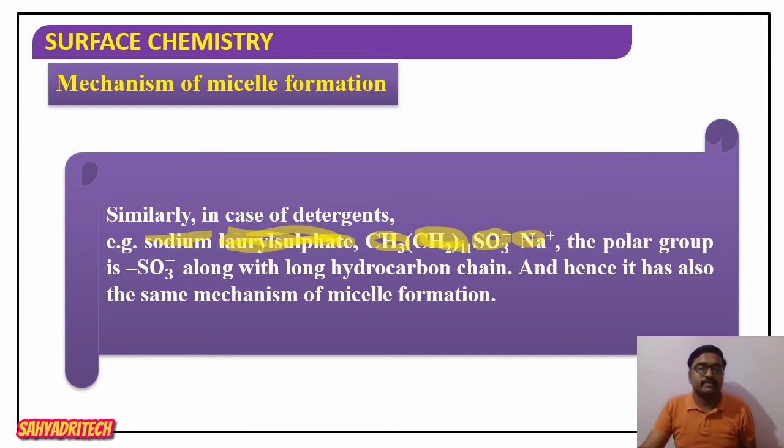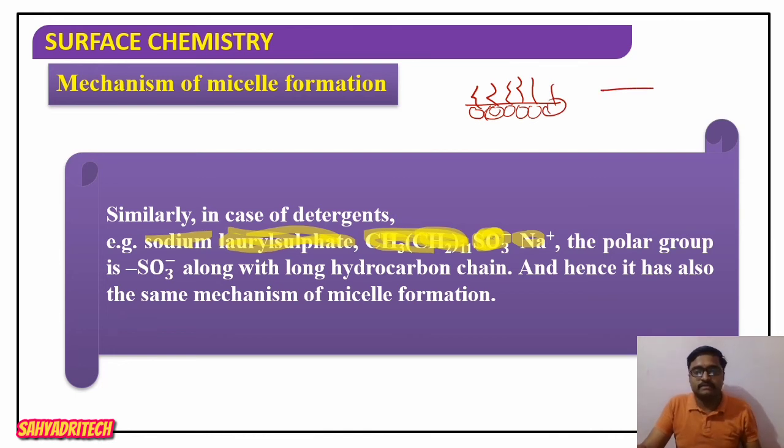Here also, once it splits, the lauryl sulfate ion contains two parts: a hydrocarbon part and an ionic head, the sulfate group. At low concentration, the head penetrates into the water while the tail is projecting away from the surface.